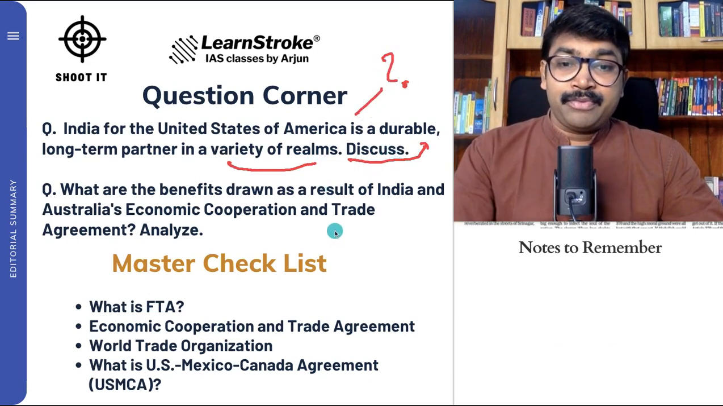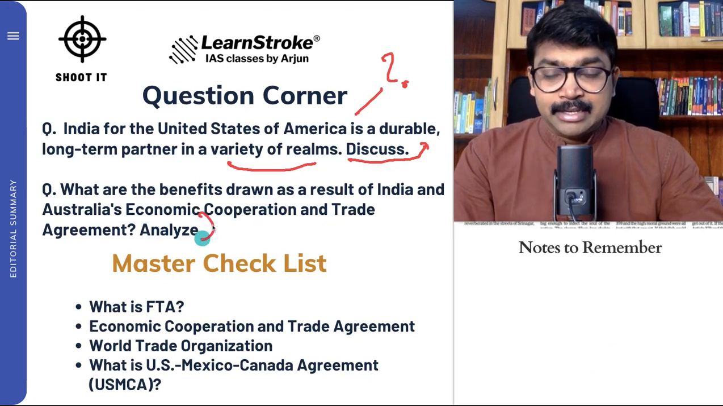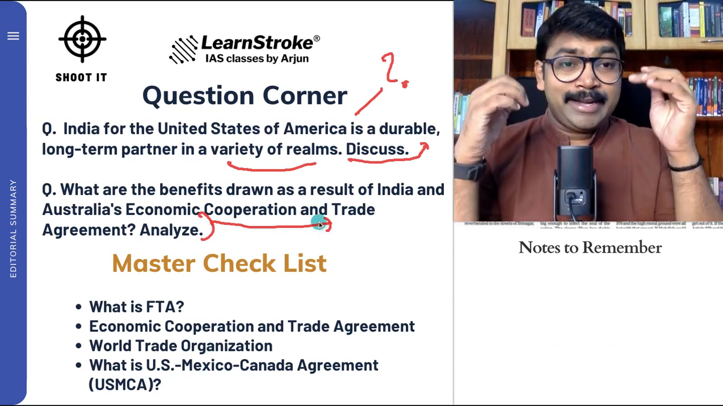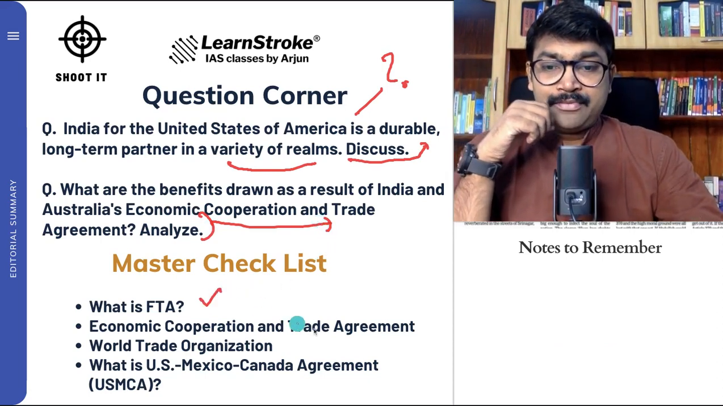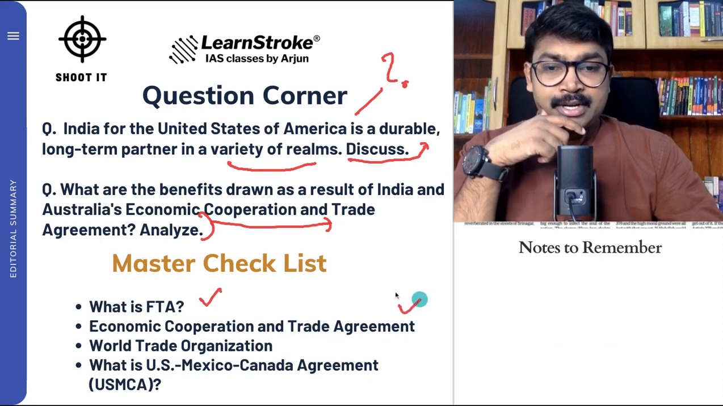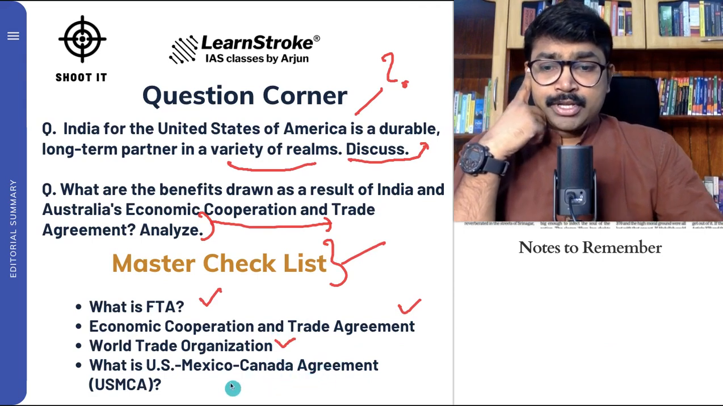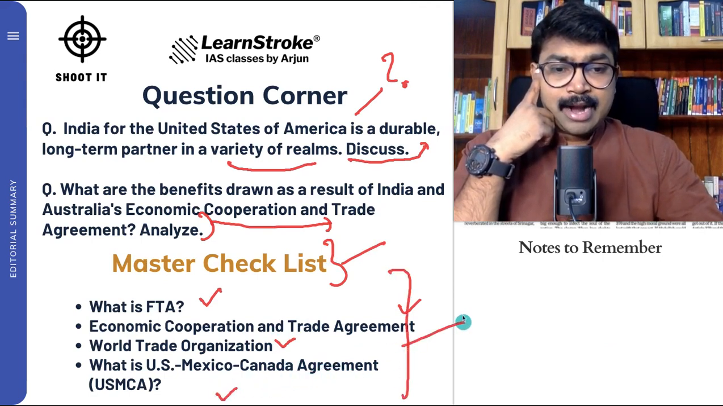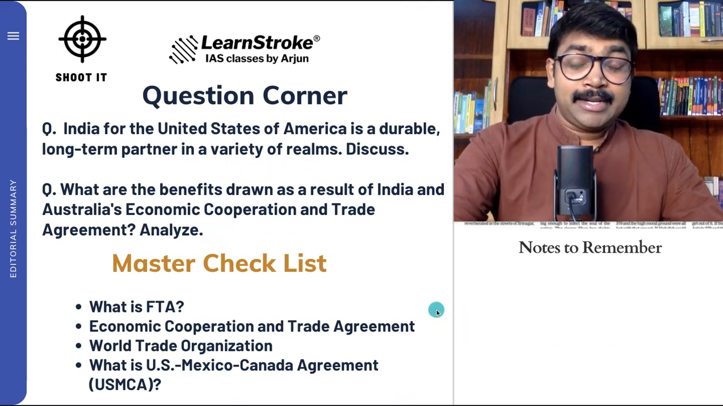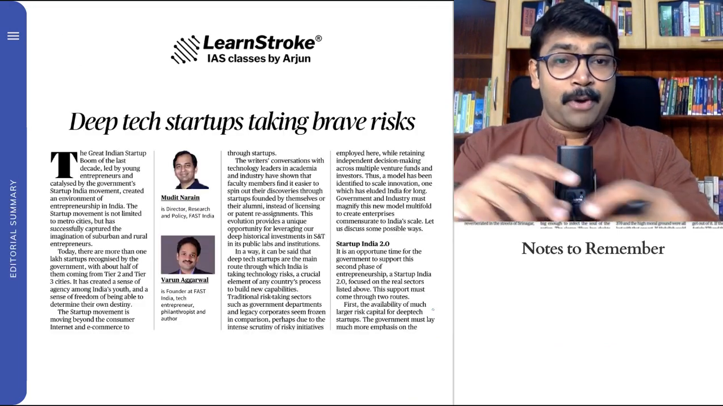What are the benefits drawn as a result of India and Australia's economic cooperation and trade agreement? Analyze. We just now discussed how India and Australia are getting benefited, what the trade target is, etc. So know what an FTA is, what the economic cooperation and trade agreement is, what the WTO is, and what the USMCA, the US Mexico Canada Agreement, is. You need to have a clear cut idea regarding all this. So this was regarding the international relations article, and let's check the other important articles.